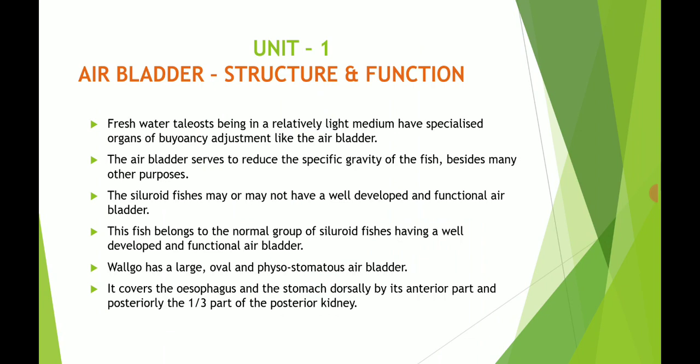The first point is related to its location in fishes. Freshwater teleosts, being in a relatively light medium, have a specialized organ of buoyancy adjustment, like the air bladder. The air bladder is the specialized organ for buoyancy adjustment in fishes.